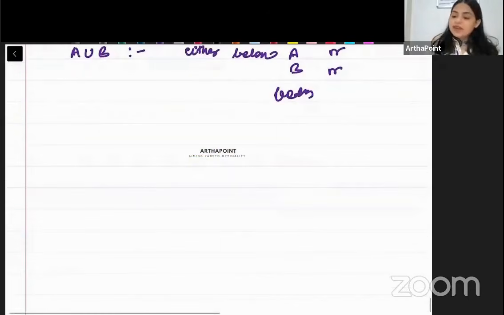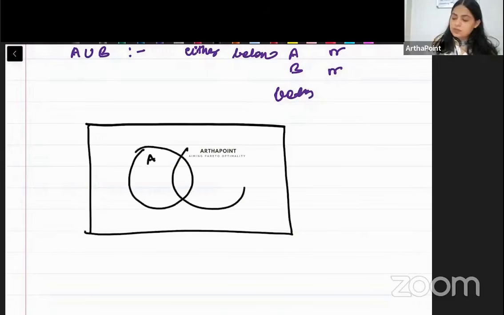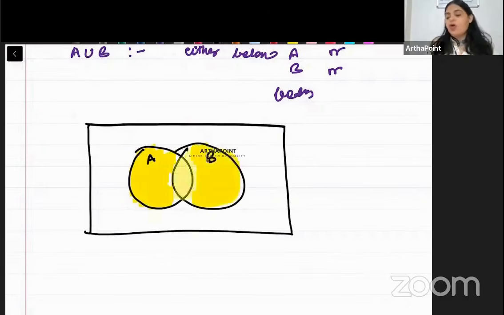And in the Venn diagram, it can be represented with either वो सिर्फ A में है or B, और ये कोई common area ना A और B का, or either A or B or both.